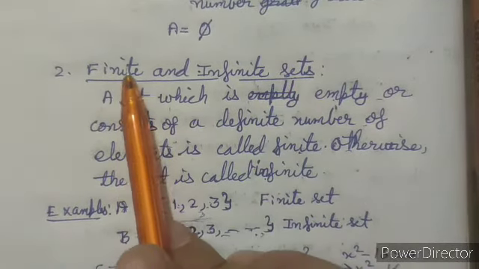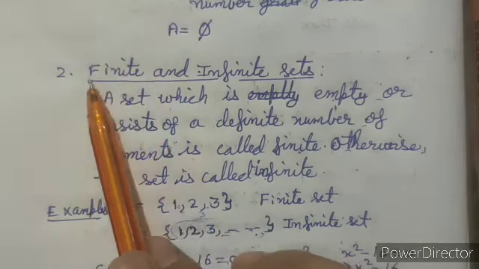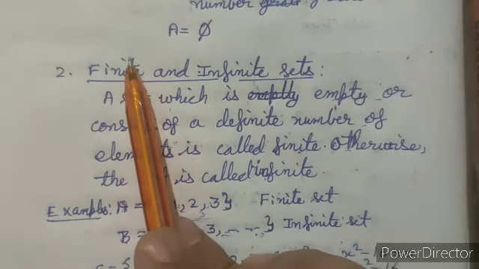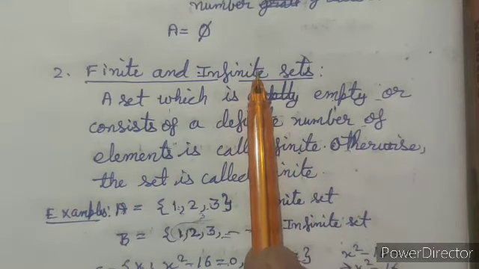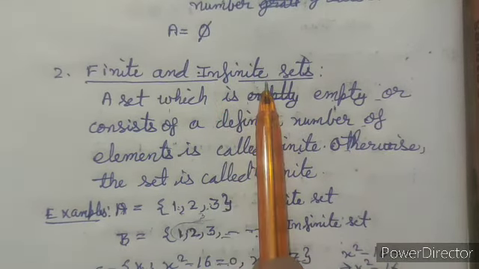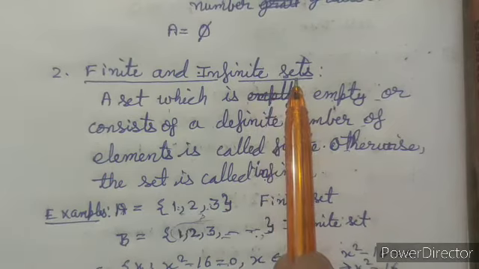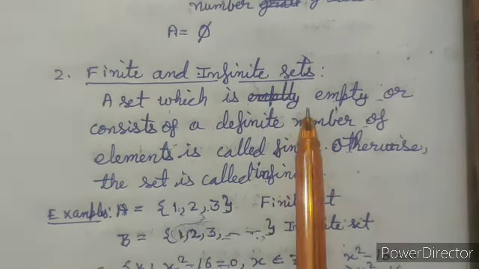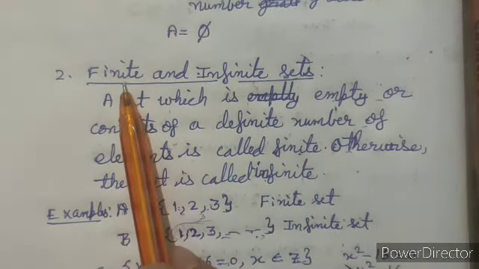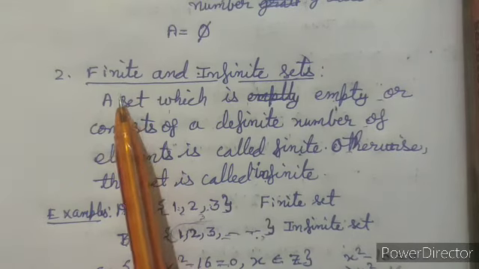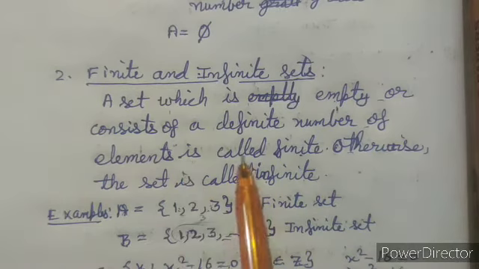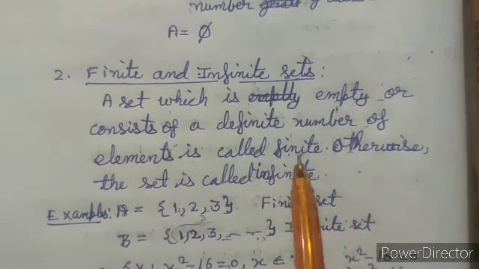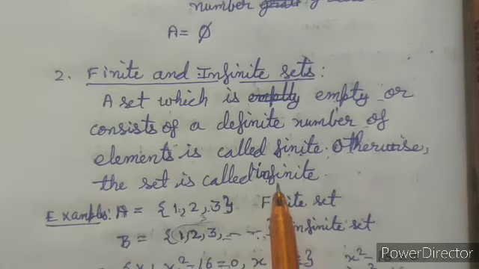Now as the name suggests, the set which has a finite number of elements is called a finite set, and a set which has an infinite number of elements, or whose elements cannot be counted, is called an infinite set. If the set is empty or it contains a definite number of elements, then it is called a finite set. Otherwise the set is called infinite.